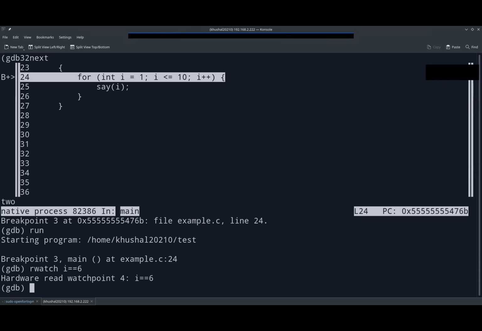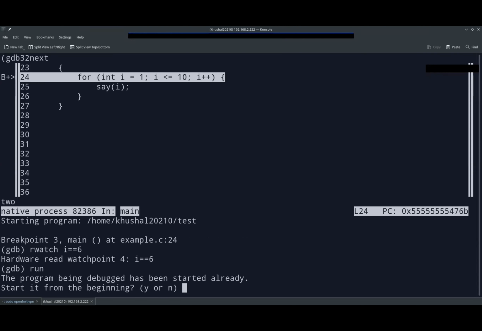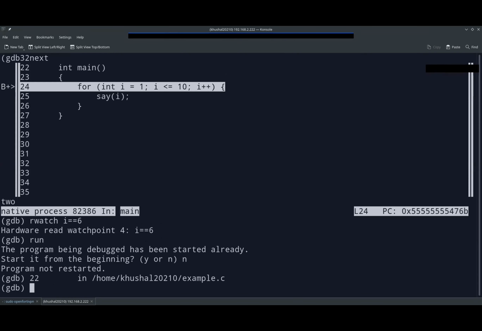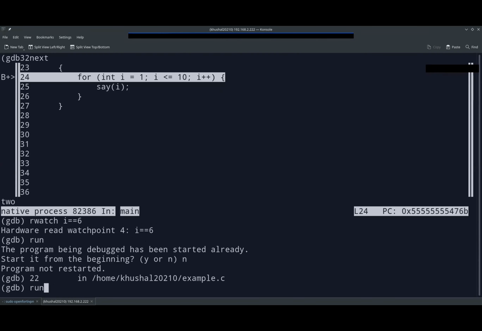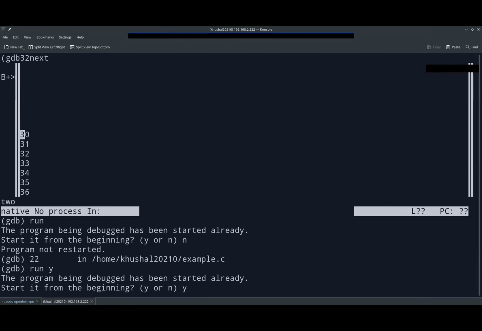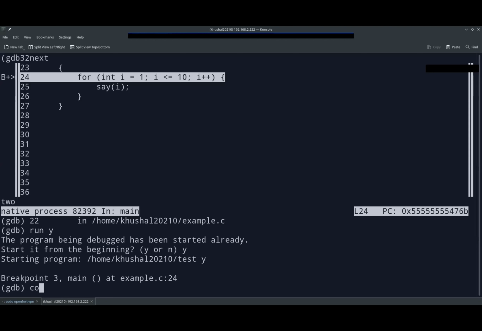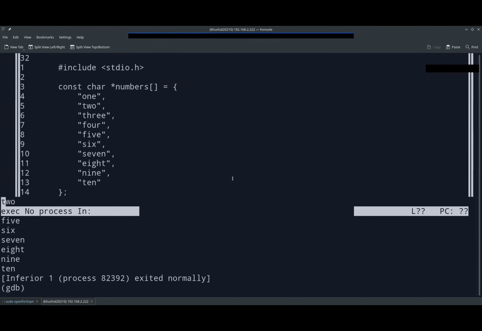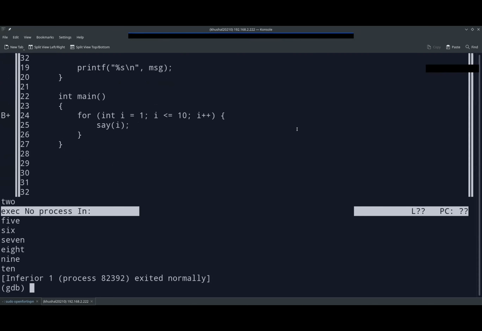We have 4 watchpoints. Okay, let's run. Nope, from here. Okay, then from the start, I guess. Yes. 3.3 continue. No, we are not getting it. What else can we do? We can set up a global variable. Let's try.